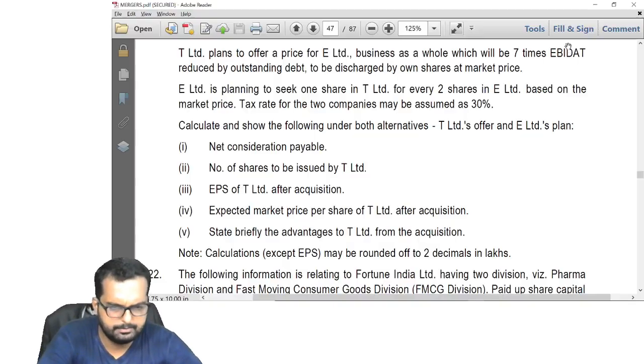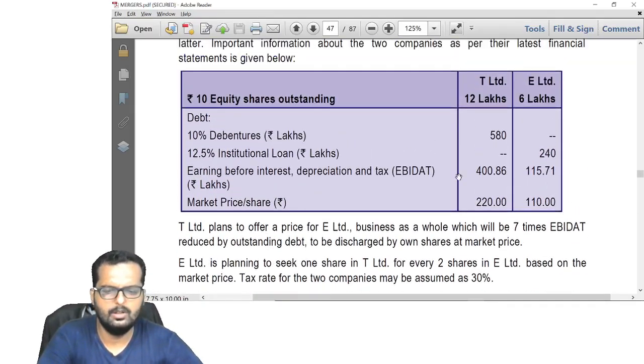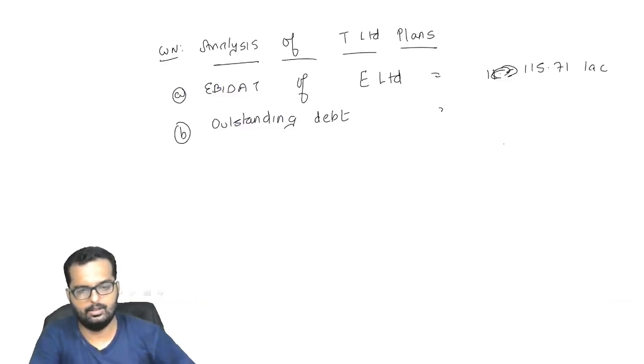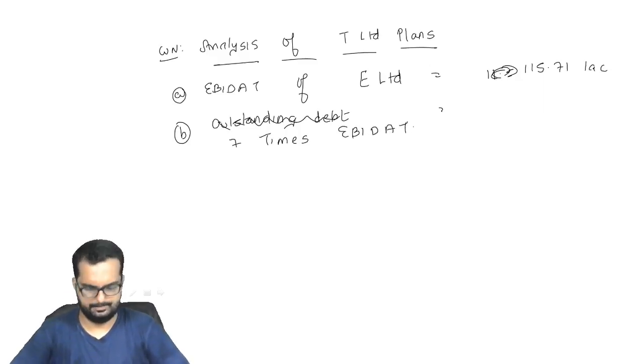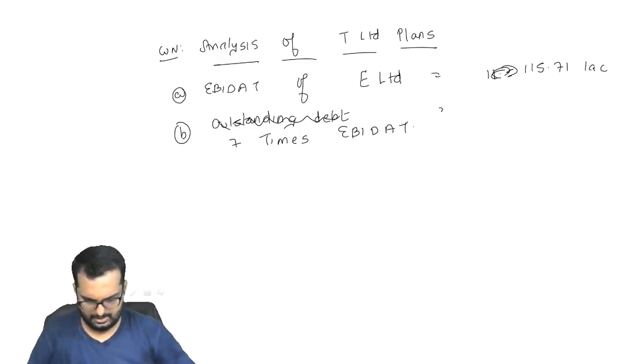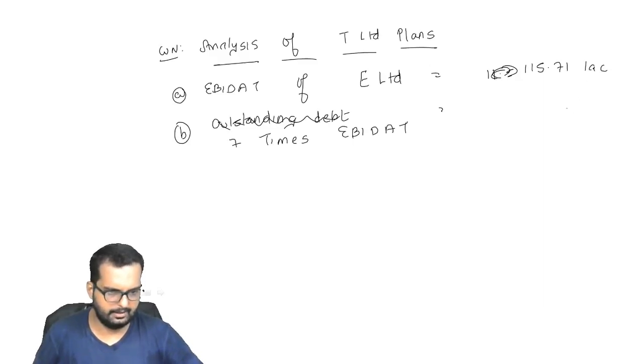Oh, wait. Sorry, it is 7 times EBITDA that they have told, right? One minute. So I'll write down over here 7 times EBITDA. That will be 809.97.